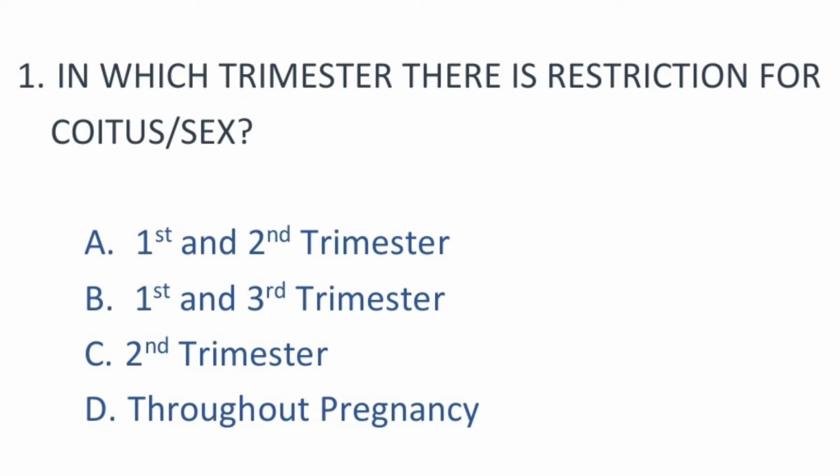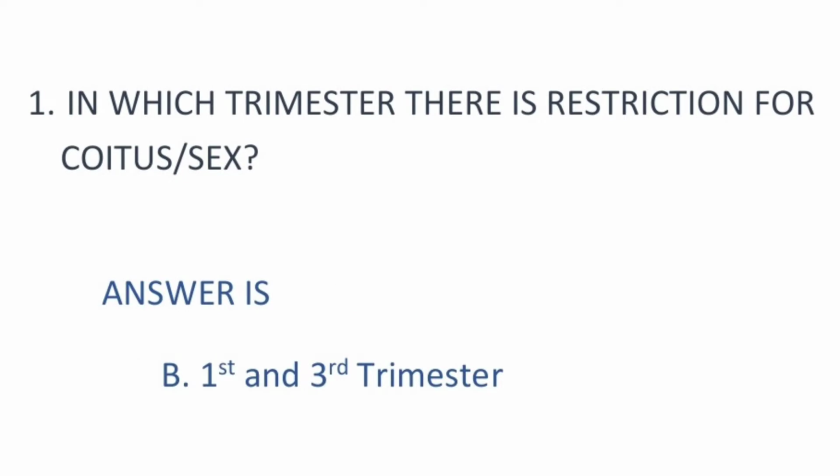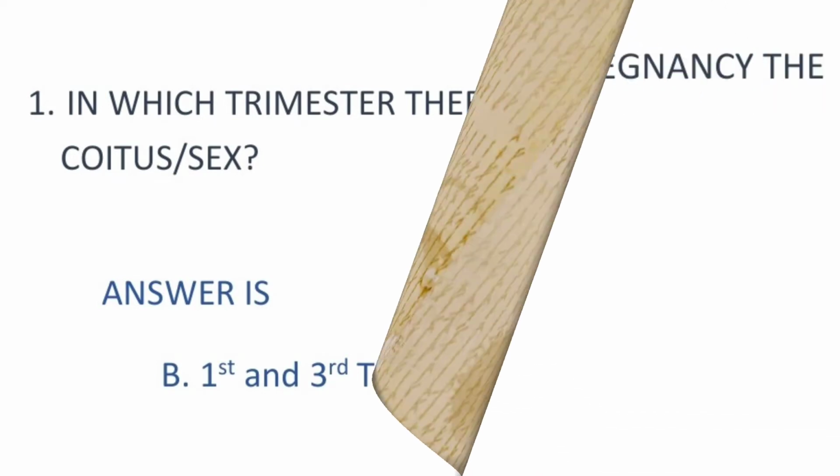In which trimester is there restriction for coitus or sex? The options are A, first and second trimester, B, first and third trimester, C, second trimester, and the last option D, throughout pregnancy. Coitus is restricted during the first and third trimester, therefore the answer is option B.